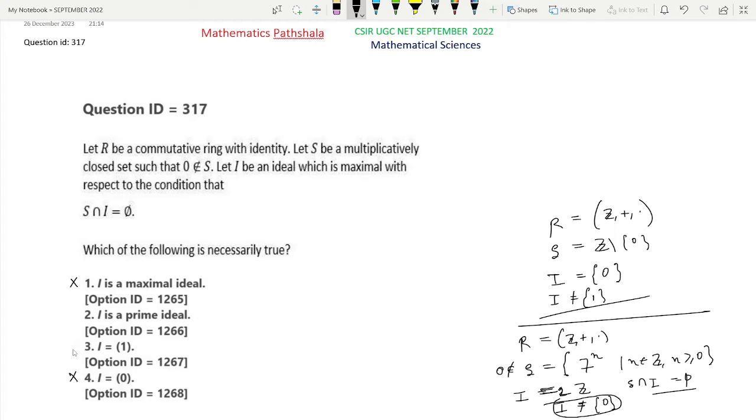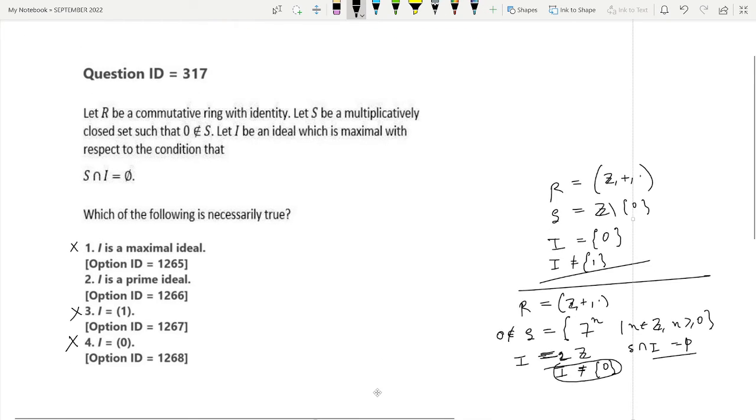Sorry, in our previous example we have shown that option 1 and option 3 are not true in general, that I not equal to singleton 1 is there. And from this example, since I is not equal to singleton 0, we have shown that option 4 is not true in general. So there is left only one option and it will also be true.